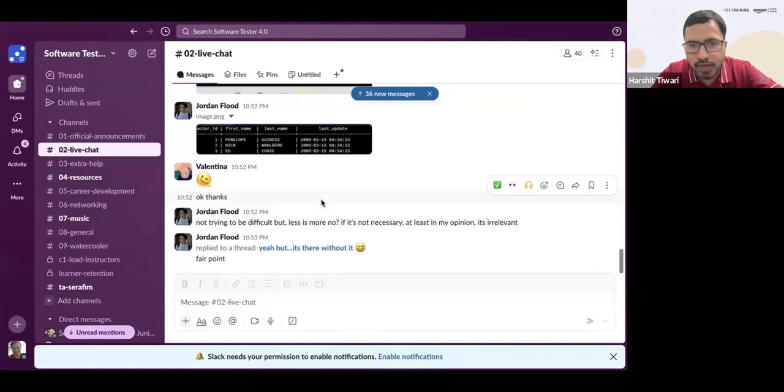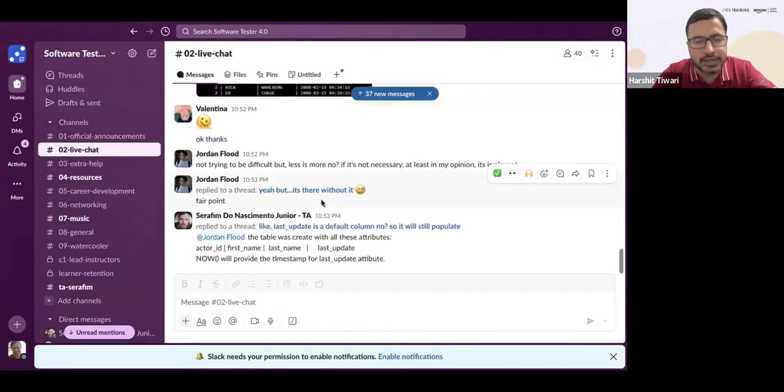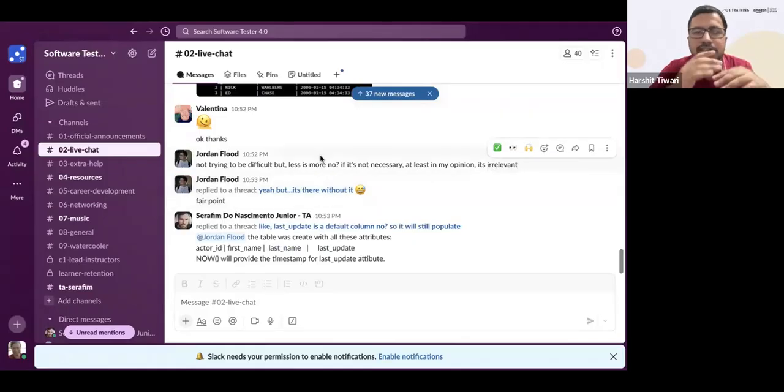Jordan says not trying to be difficult, but less is more. If it's not necessary, at least in my opinion, it's irrelevant. Absolutely correct, Jordan. That optimizes, and that is correct, it should be there. That is absolutely true. But here we are just practicing, for you to understand, and for those who are new to SQL, someone who does not have any idea about SQL, who wants to practice and understand all this. So it's from that perspective.